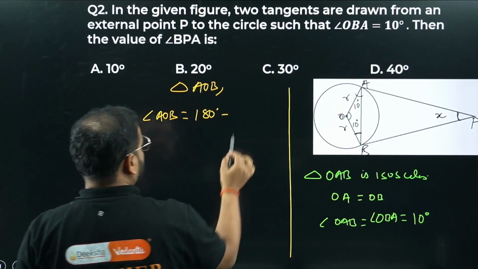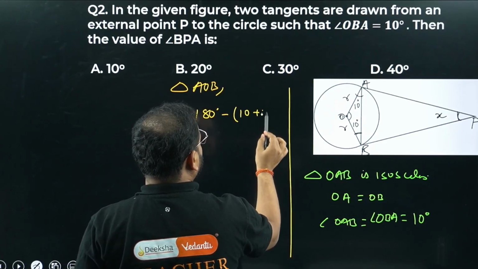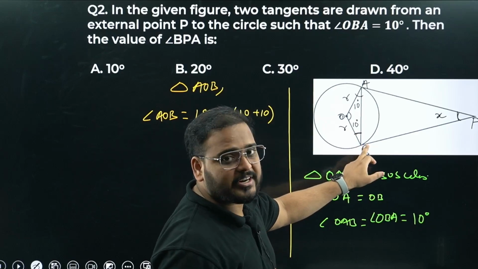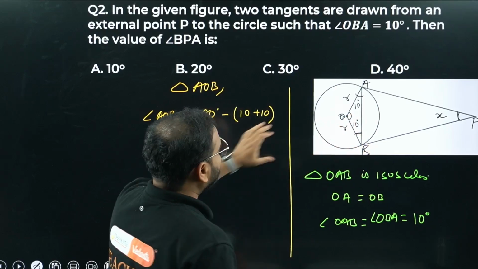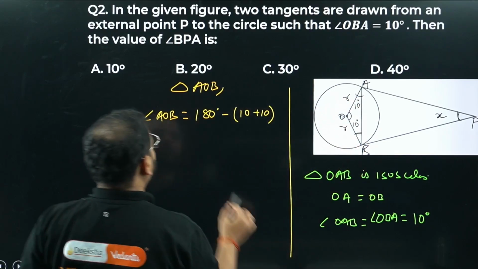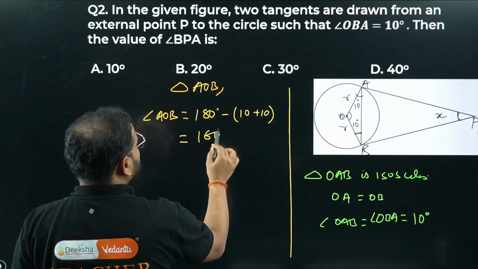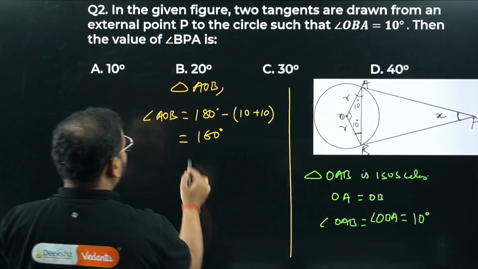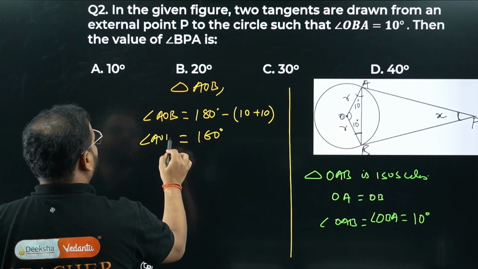This angle plus this angle plus this angle is 180 degrees. So AOB is 180 minus 10 plus 10, which is 20. How much am I getting? 160 degrees. So angle AOB is coming as 160 degrees.